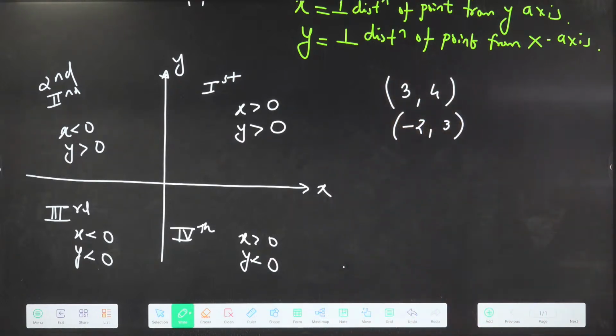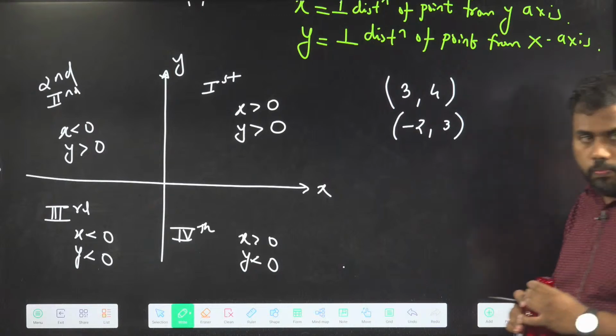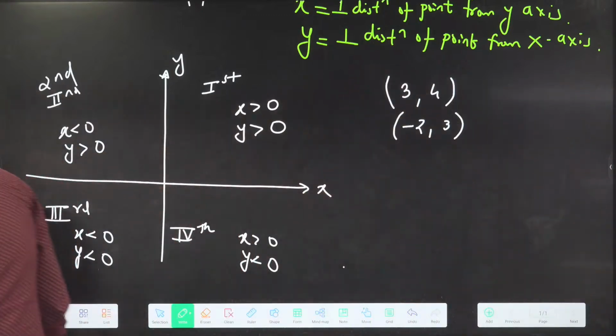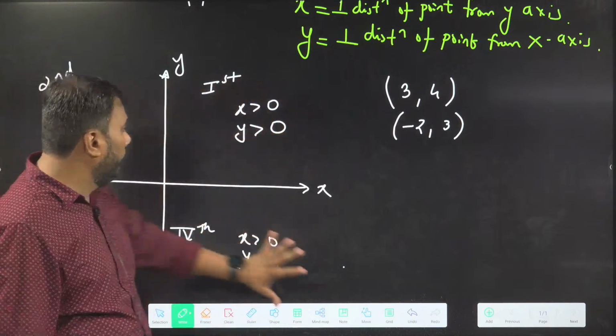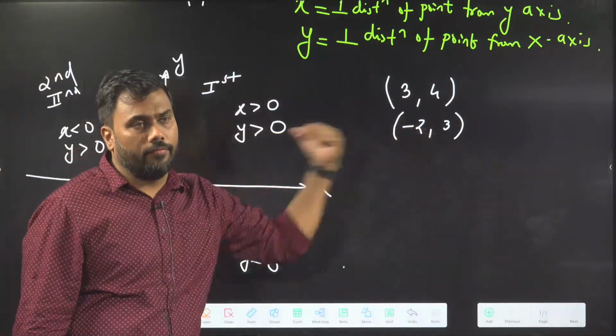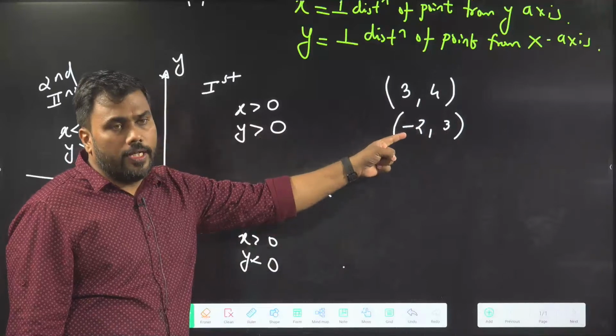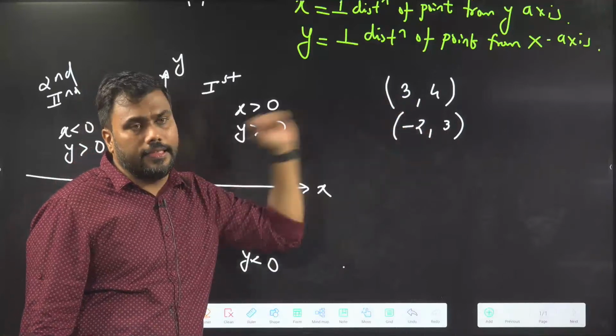In which quadrant will the point (-2, 3) lie? The x coordinate here is minus 2, the y coordinate here is 3.